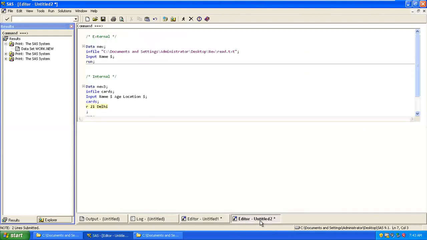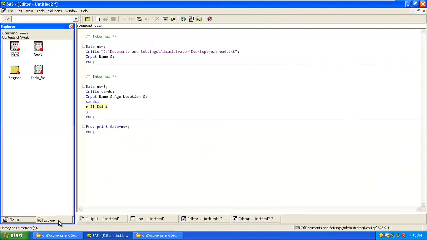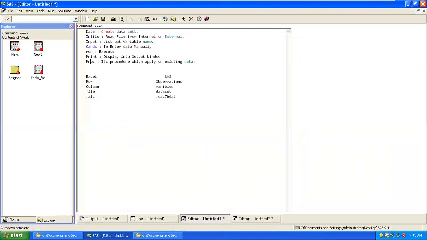You must have data. This is the general way of writing SAS programming; later we do modifications on that. This is the general way where we talk about data, infile, input, cards, run, print, and proc.